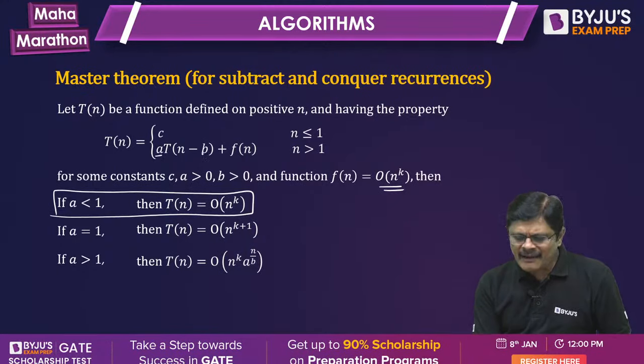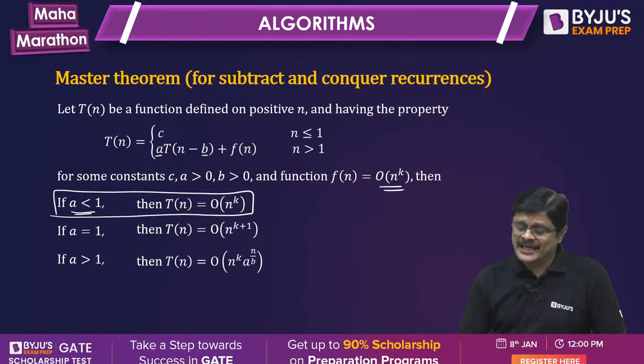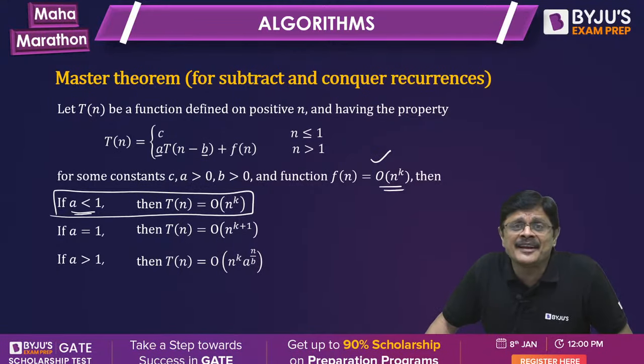See here, a and b values. Based on that, actually mainly the a value: a is less than 1, a equal to 1, or a greater than 1. Based on that, we have this particular result. It is applicable when f(n) is of polynomial form, not for every function.